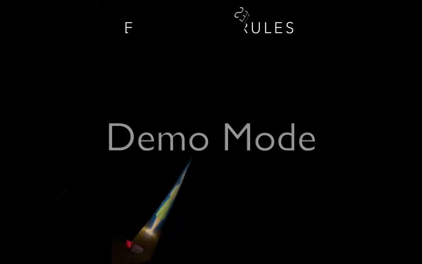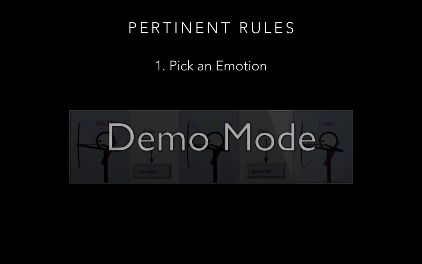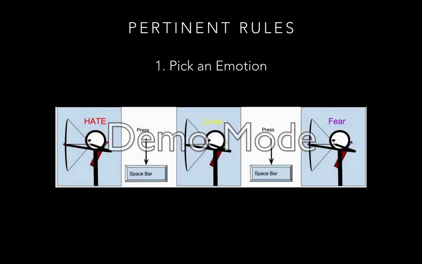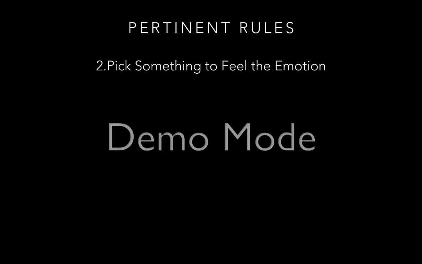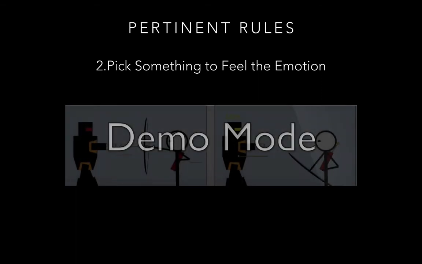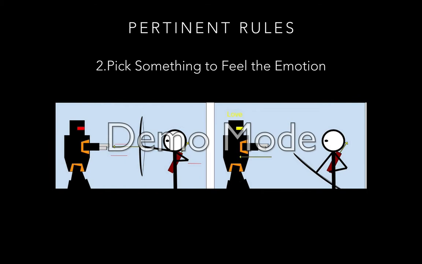Important mechanics of the game are as follows. To give a robot an emotion, you must first pick the emotion that you are going to give. Players will do so by pressing the spacebar to cycle through the emotions. After shooting the robot and giving them an emotion, the robot will feel but not have a purpose for that feeling. An example of this is if you give a robot the emotion of hate, they will become hostile, but they will not differentiate between the player and other robots.